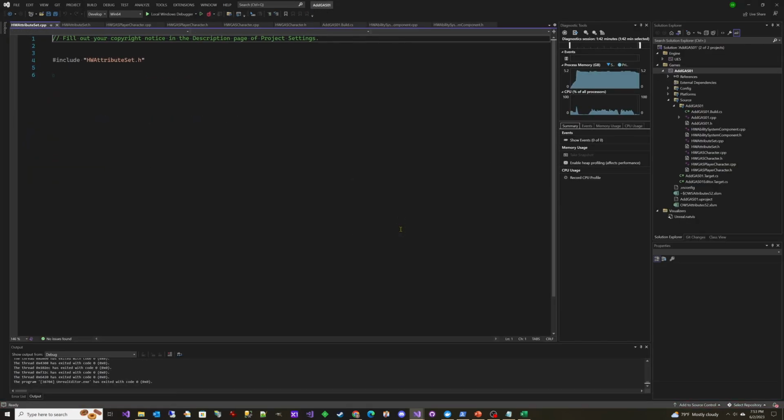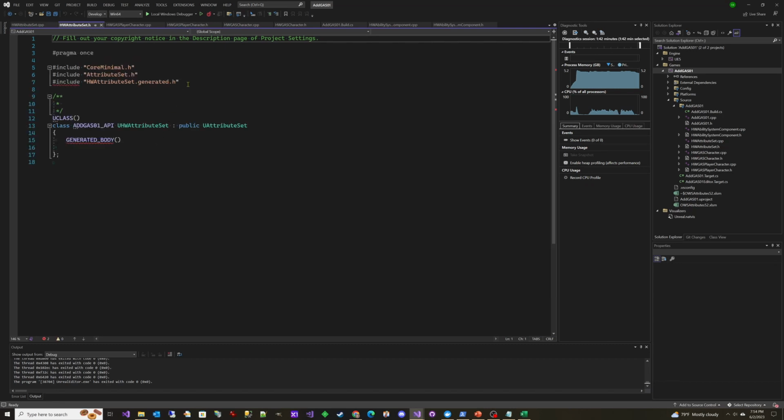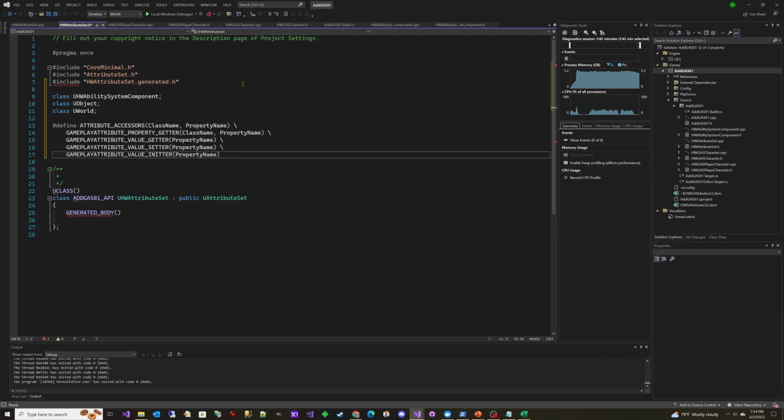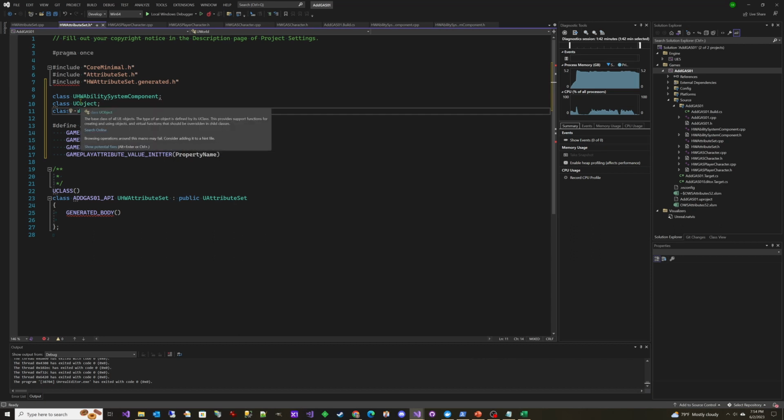We'll stop debugging. We're going to paste in the first piece of code here. We've got some forward declares. This is to stop circular references. So we have forward declares for ability system component, object, and world, which we'll be using down here in a minute. But we've got this attribute accessors, and this is built into Unreal Engine.